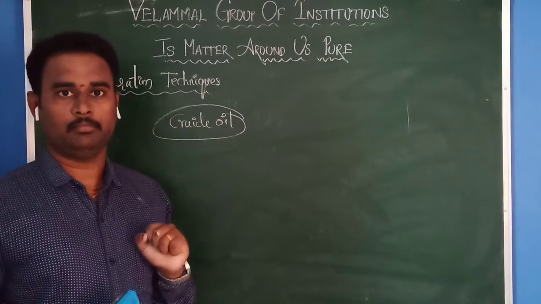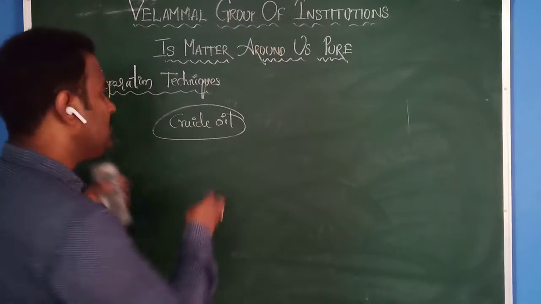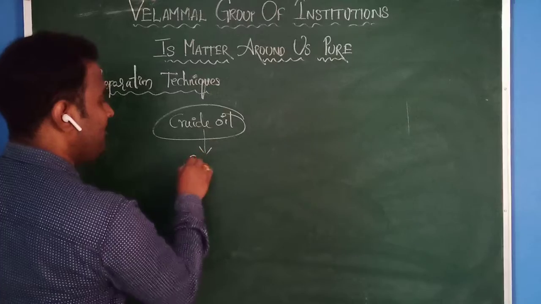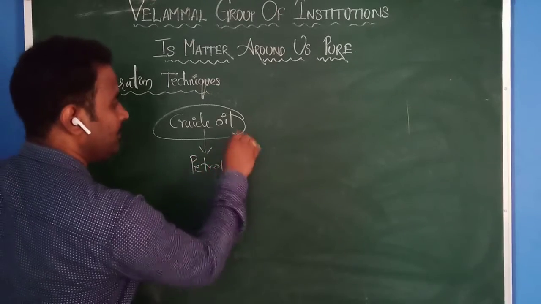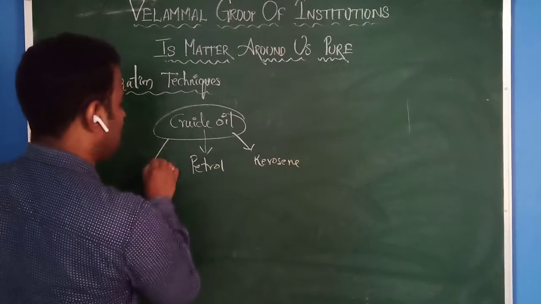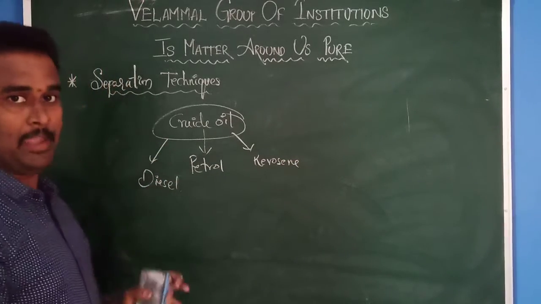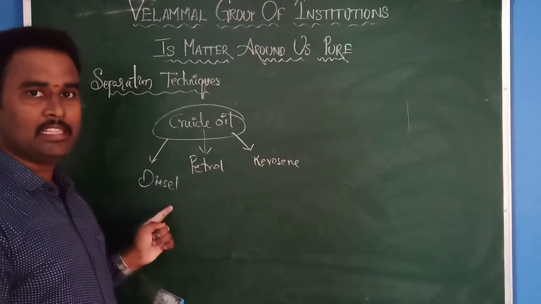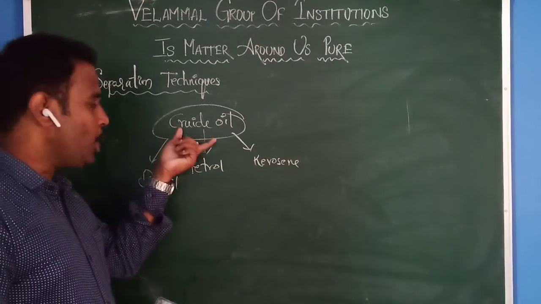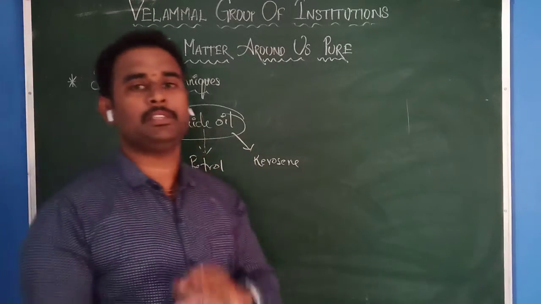This is a mixture. But from this crude oil we are separating petrol, kerosene, diesel, and wax. That means here there are no unwanted things. In the crude oil, each and every component we are using for different purposes.